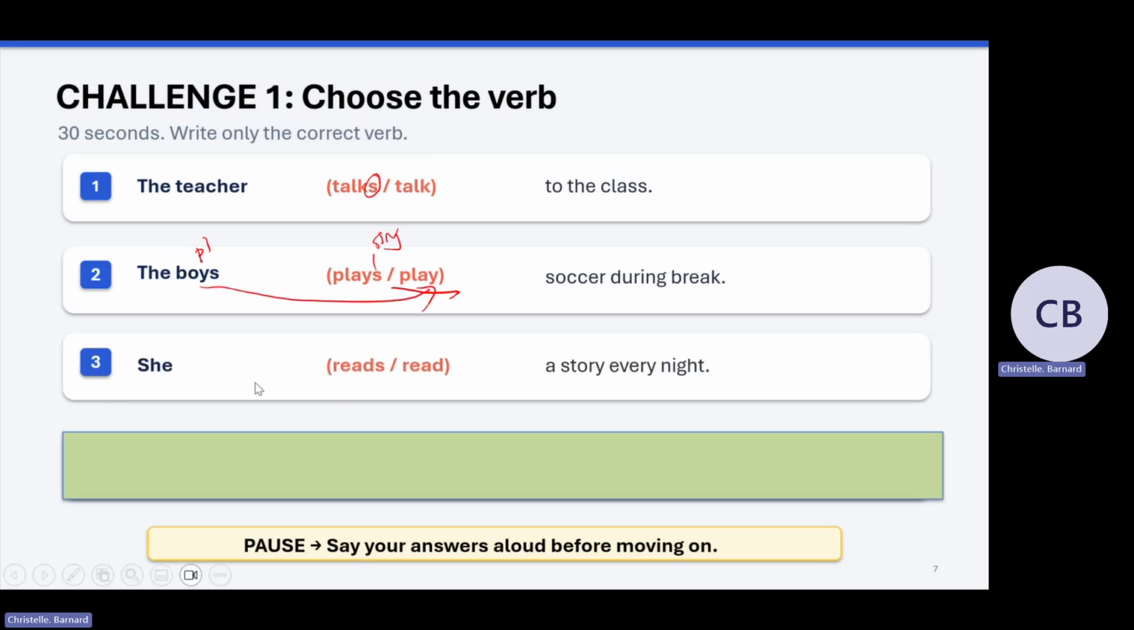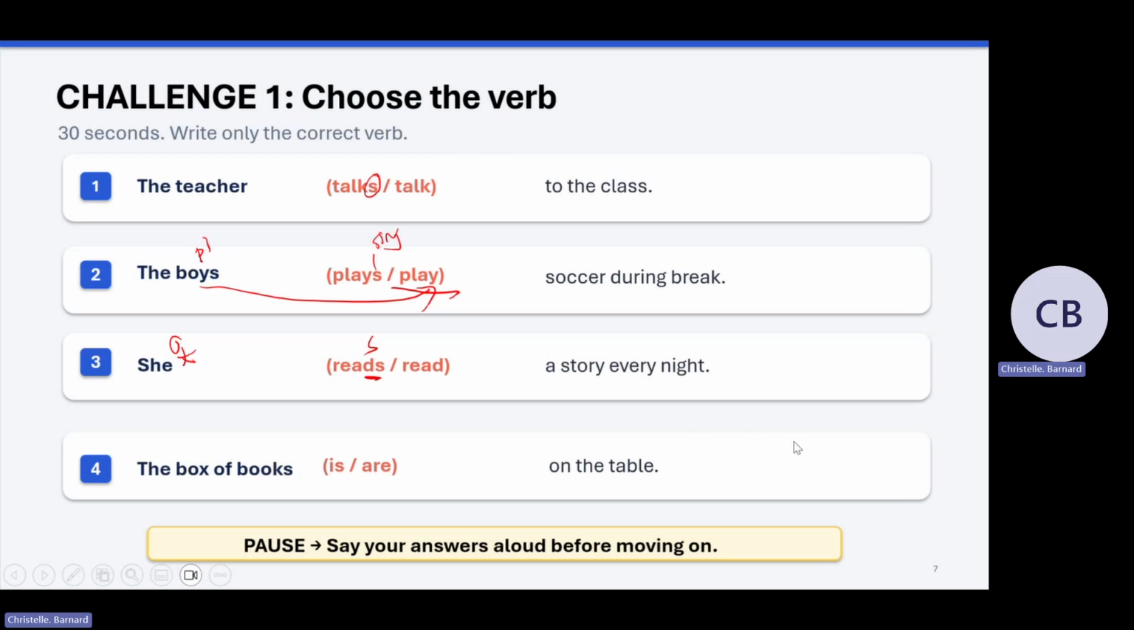The second last one, she reads or read a story every night. Can you remember? Okay, she is a pronoun. It's singular. So then we use the singular one, the one that we added an S. So I hope that you all decided on reads.